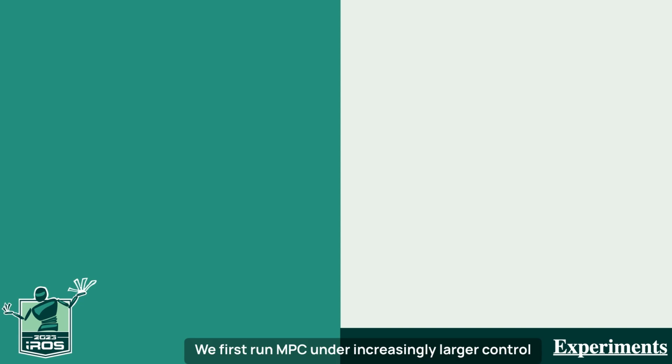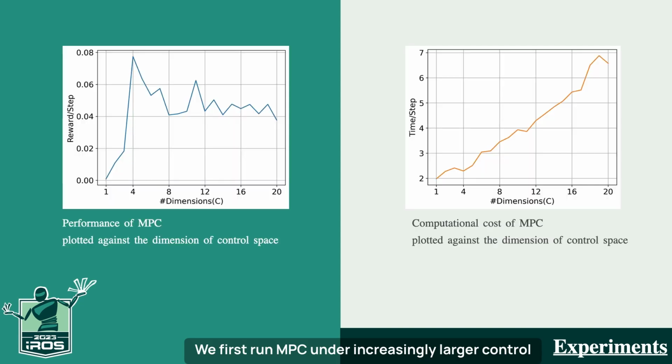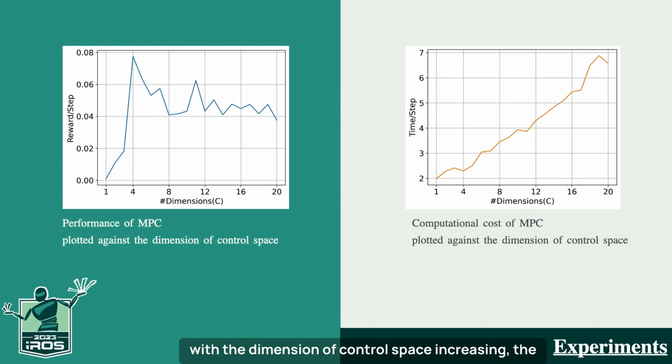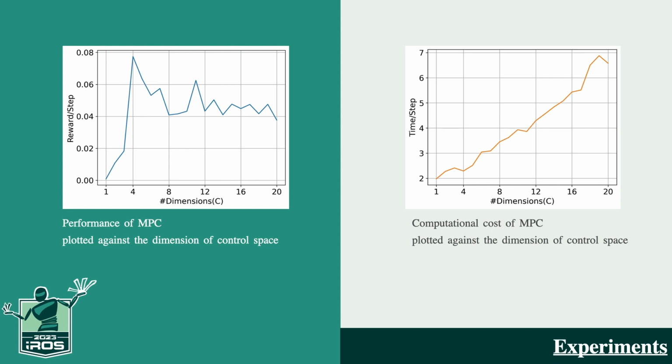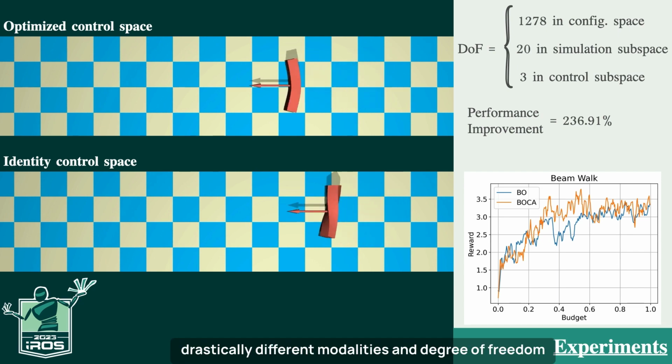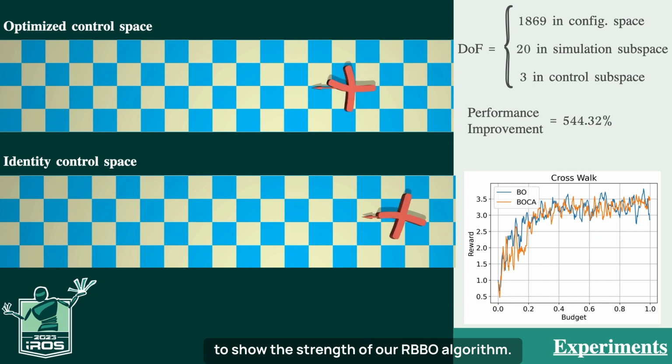We first run MPC under increasingly larger control spaces to demonstrate the necessity to further reduce simulation space to a smaller control space. As shown in the plots, with the dimension of control space increasing, the performance of MPC is not guaranteed to improve while the computational cost scales superlinearly. We then evaluate our method on 4 soft robots with drastically different modalities and degrees of freedom to show the strength of our RBBO algorithm.